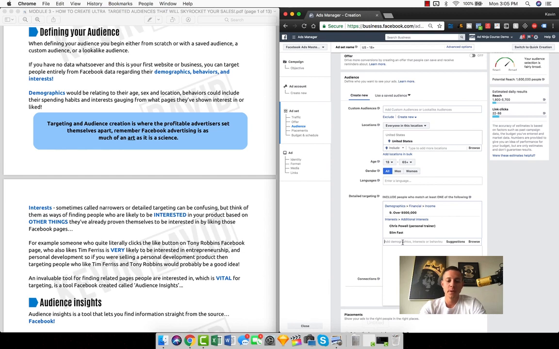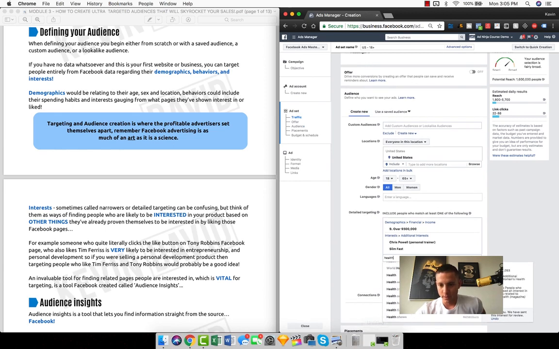I'll show you another algorithmic base just so you guys have an idea. So if we type in health, right? We see right here, health and beauty as an interest. There is no Facebook page that is health and beauty, right? This is an algorithmically based assumption that people like health and beauty based on their browsing activity. But if we like, for example, health, the magazine itself, right? If people actually have to go to the magazine and click like on the Facebook page, then that is fact-based. And so we like to stick with fact.